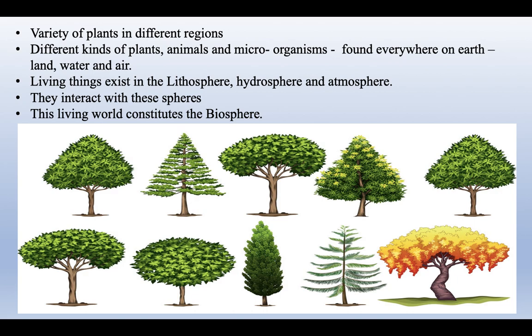Many different kinds of plants, animals, and microorganisms are found everywhere on the earth, on land, in water, and in the air. So we see there are different kinds of animals, different kinds of greenery, trees that grow in different regions, and because of that, there is a variety not only on the land but also in water and in the air.